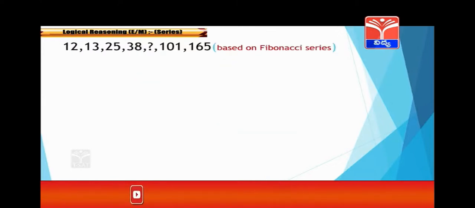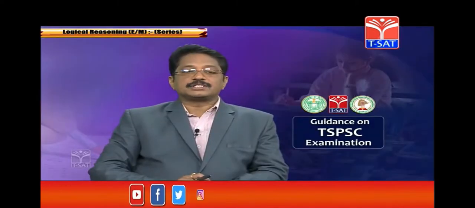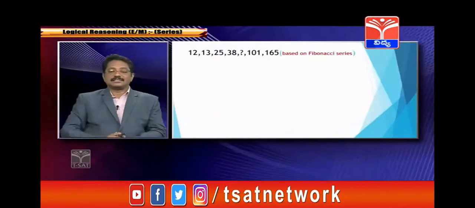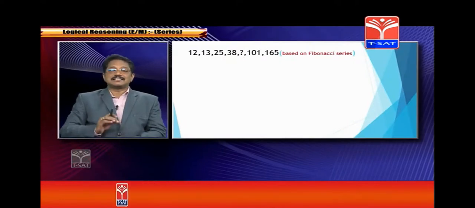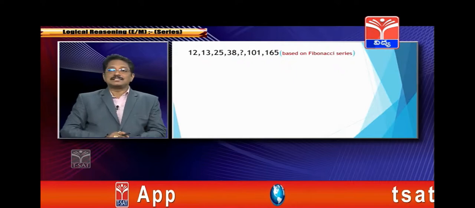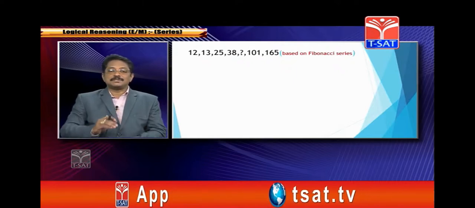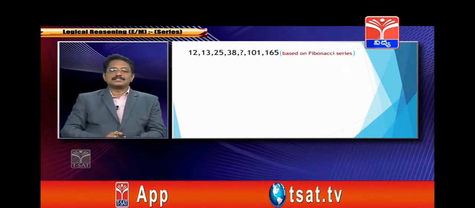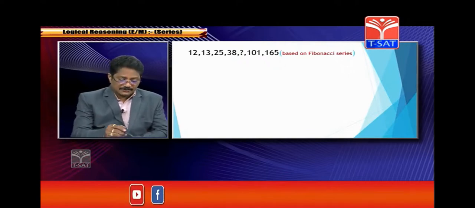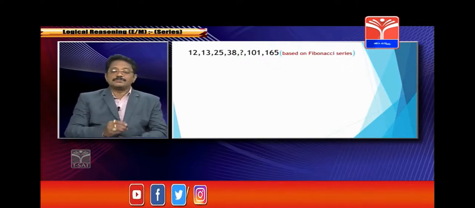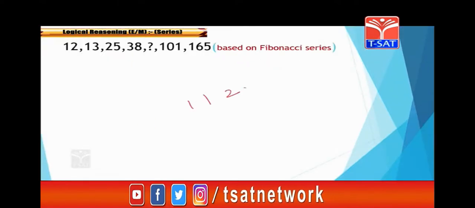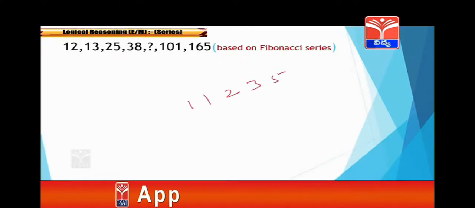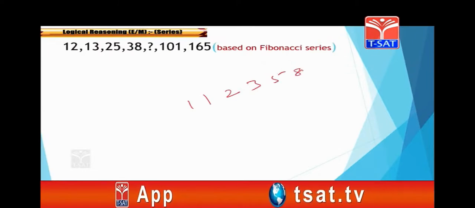Okay, now we will see the next one: 12, 13, 25, 38, 63, 101, 164. This is a Fibonacci series. Fibonacci series means: 1, 1, then 1 plus 1 is 2, 1 plus 2 is 3, 2 plus 3 is 5, 3 plus 5 is 8, 5 plus 8 is 13, 8 plus 13 is 21.